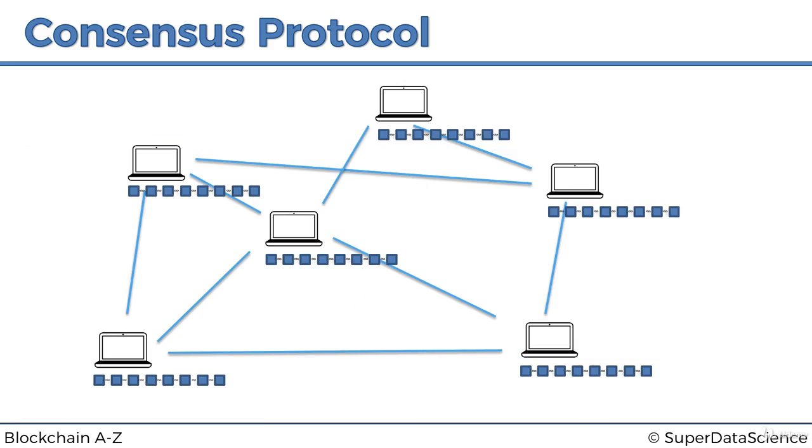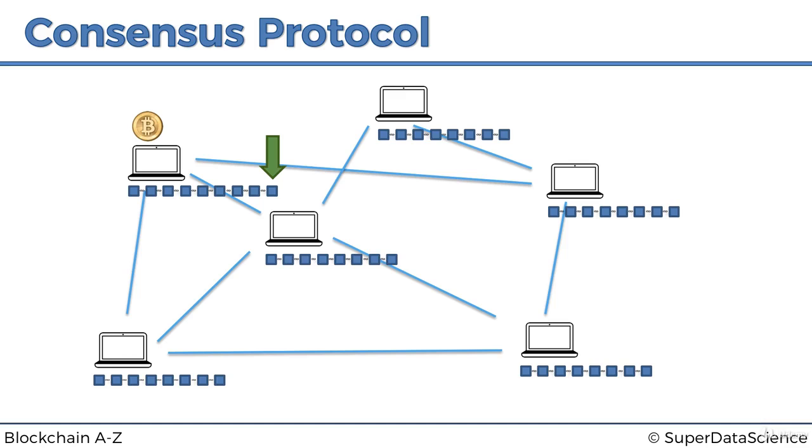So now going back to our distributed network. What happens when a miner adds a new block? There it comes, there's the new block. The network or the blockchain will reward the miner for mining that block. So in Bitcoin, it's 12.5 Bitcoins. In Ethereum, it's a certain amount of Ether for adding that block.